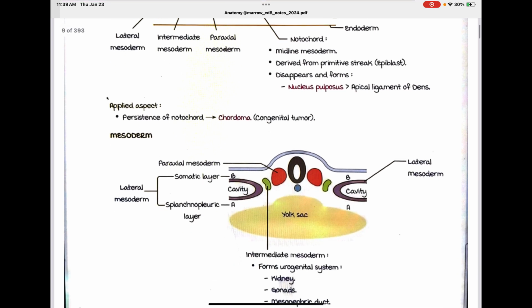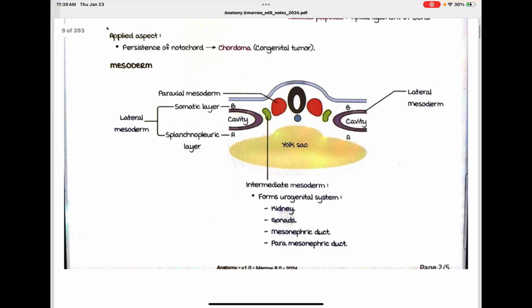Applied aspect: persistence of the notochord is called chordoma, a congenital tumor. So you have heard that persistence of the notochord is called chordoma, a congenital tumor. Mesoderm: yolk sac, lateral mesoderm, intermediate mesoderm, paraxial mesoderm. Here you have your notochord.